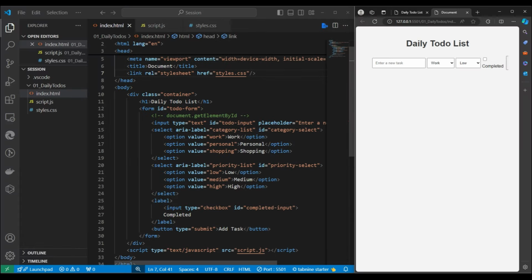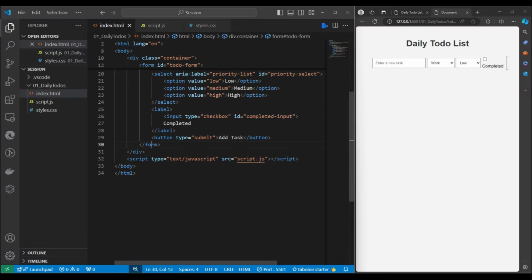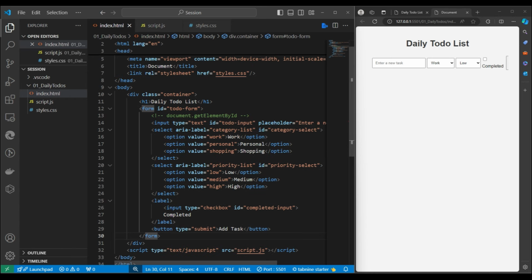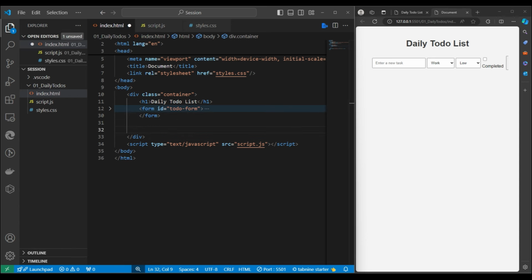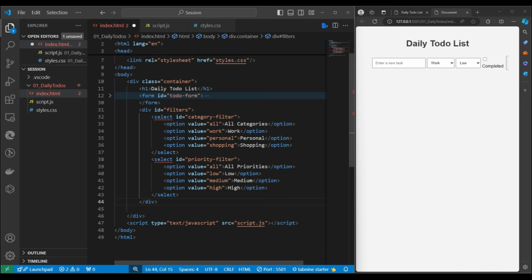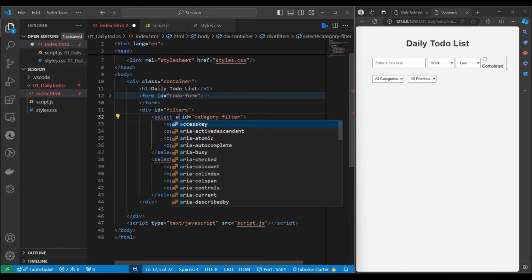Okay, so now the next thing is we need to put below this form the two drop downs, which we call the filter. So this is closed over here, and below this one we want it. So I'll make it a filter. The filter is a div, and there we have the two drop down options, and these are the two drop down options. Okay. Over here the one thing is we have all categories and all priorities. Everything else is the same as whatever we have, this is the same and this is also the same. Here also we can write aria-label.